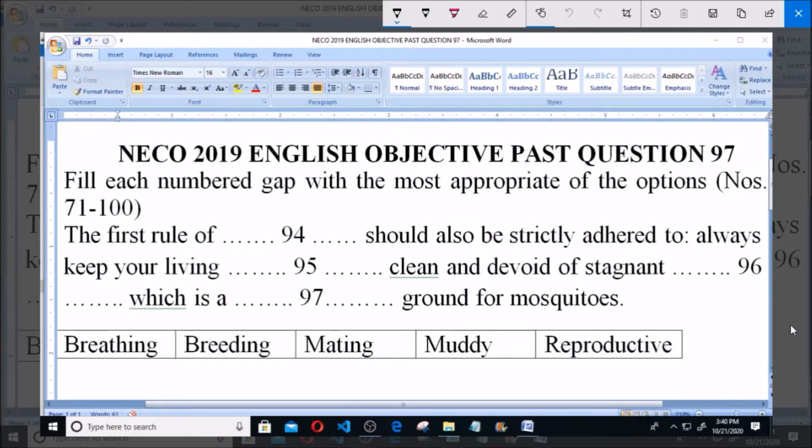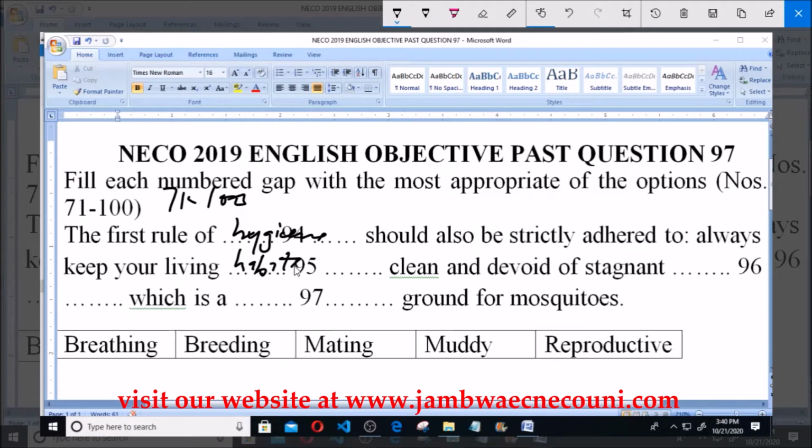Question number 97. The instruction here says: fill each numbered gap with the most appropriate of the options. This instruction is to enable us to answer questions from 71 to 100. The first rule of... the answer to question number 94 is hygiene. The first rule of hygiene should also be strictly adhered to. Always keep your habitats clean and devoid of what? Stagnant water. That is what we say.